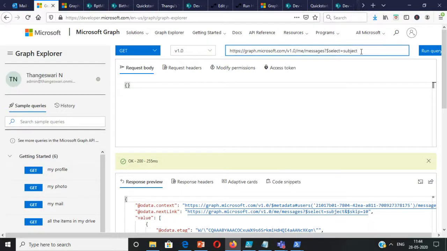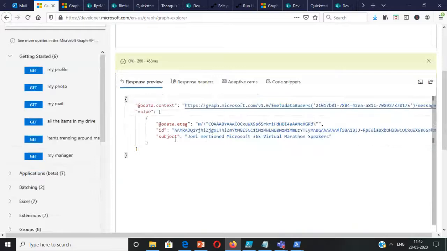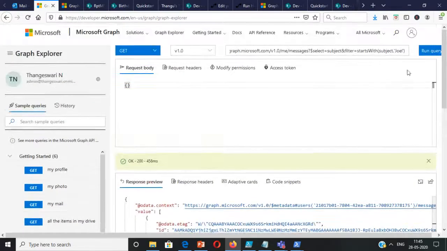And next is the filter. Suppose I want to do a filter, I can just put an ampersand for the next OData query. $filter equal to startswith. The spelling should be correct, startswith, and I give the column name subject, comma, let's say Joel. I'm searching for a mail with a subject having Joel, and it shows that there is a message from this particular user. So this is for filter startswith.